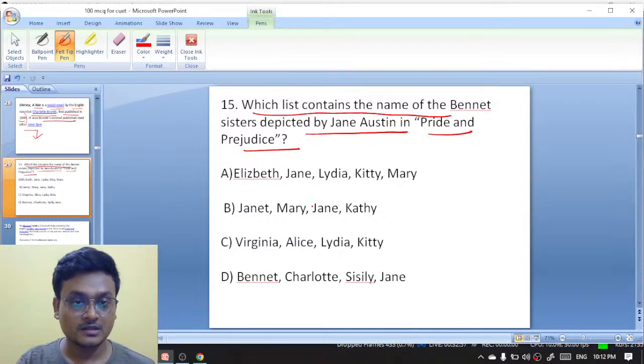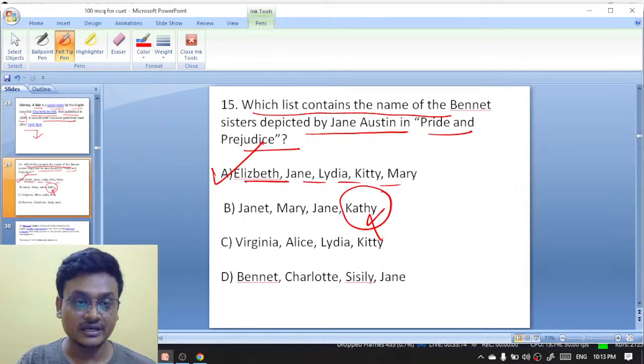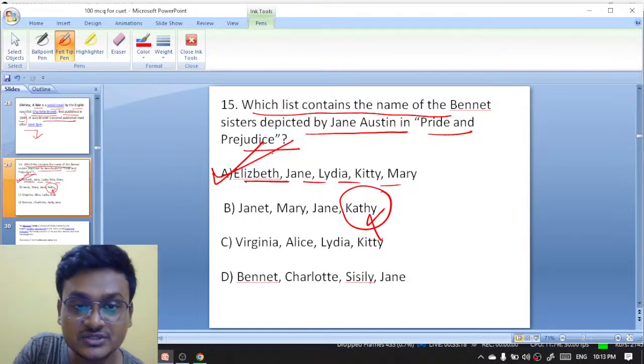And Jane is the eldest one. After Jane comes Elizabeth. No, it is A. Kathy was not there. Elizabeth, Jane, Lydia, Kitty. So here A is the right answer. And you see, Kitty is actually Catherine.